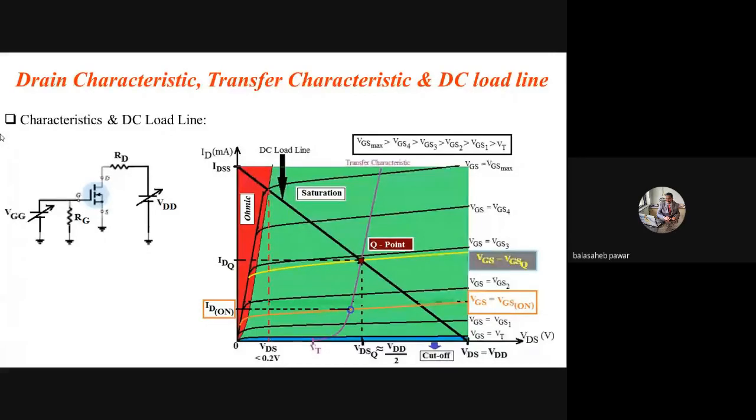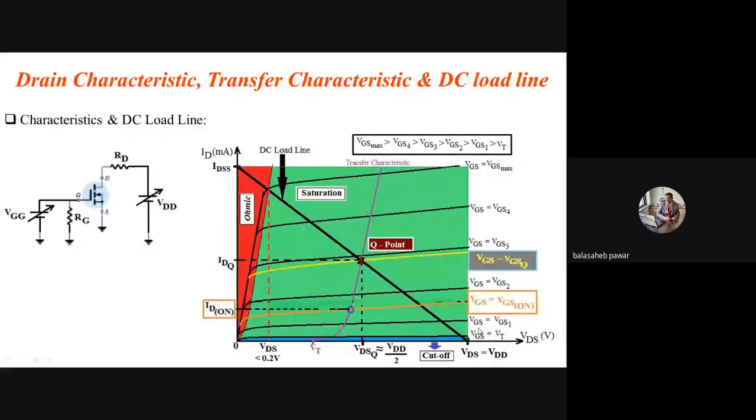See, the same thing I tried to show over here. You will observe this one as the Q point, right? The level of this Q point will depend on the value of VGS. So many curves I have shown here. This first curve, in blue, below which is the cutoff region, where the value of VGS is equal to VT, the threshold voltage.